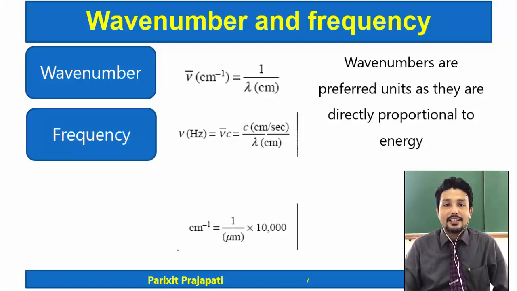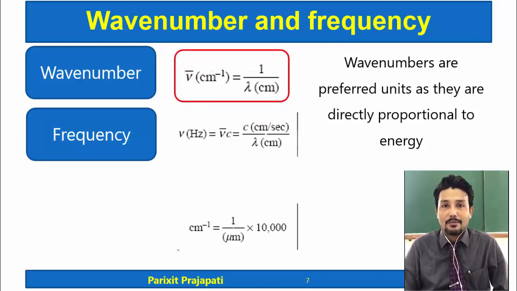So basically wave number is known by this V-like symbol, V bar, but actually it is nu bar. It is known as nu bar, and that is measured in centimeter inverse, or reciprocal of centimeter. That is 1 by lambda, and lambda is the wavelength in centimeters. Now if this nu bar is multiplied with the speed of light, that is C, then